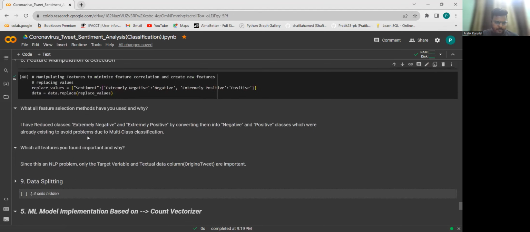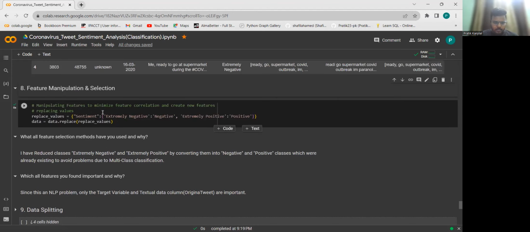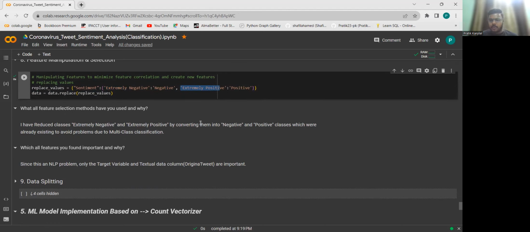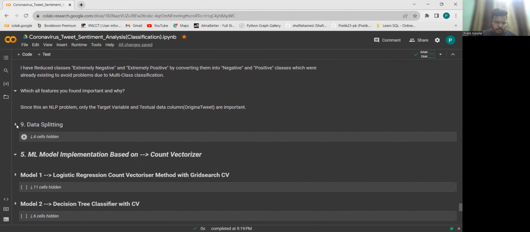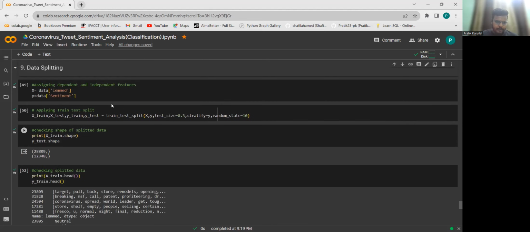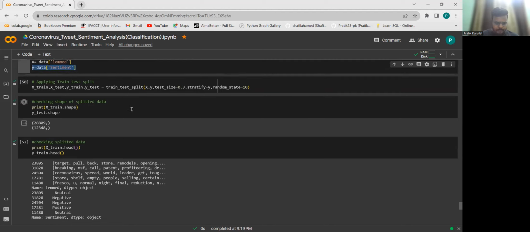Now we'll do some feature manipulation and selection. So we are again clubbing together extremely negative into negative and extremely positive into positive, and we're going to replace those columns. Now the final feature engineering part, the data splitting. Here we use the lemmed part, that means the finally pre-processed part, as the independent variable, and the dependent variable is the sentiment.